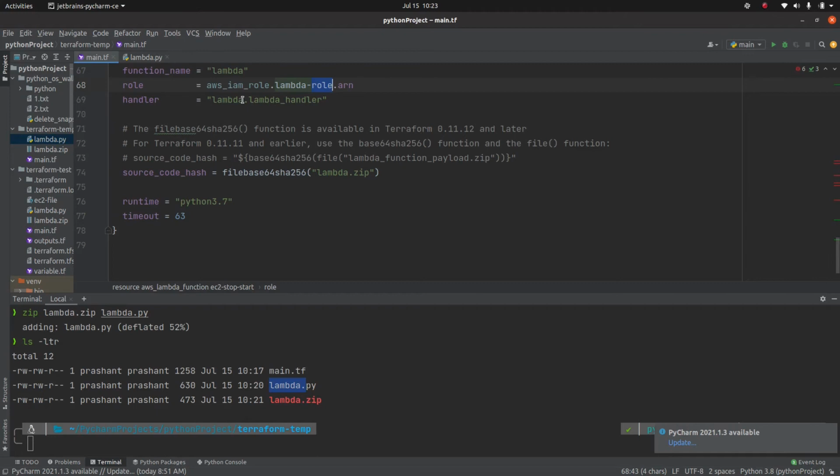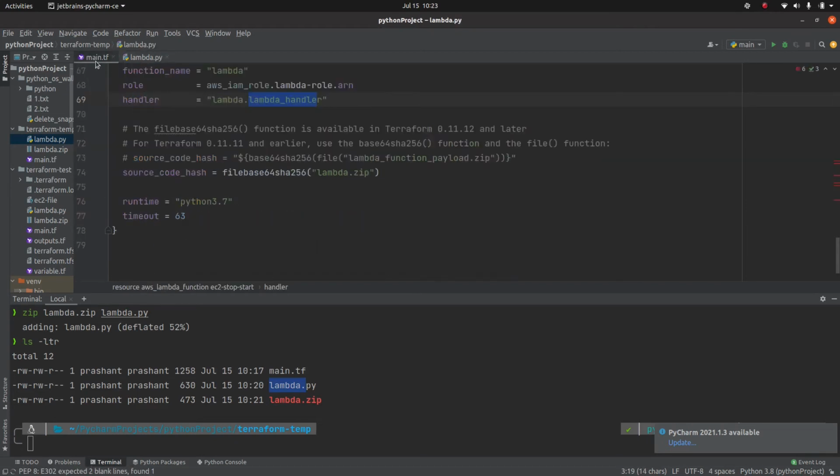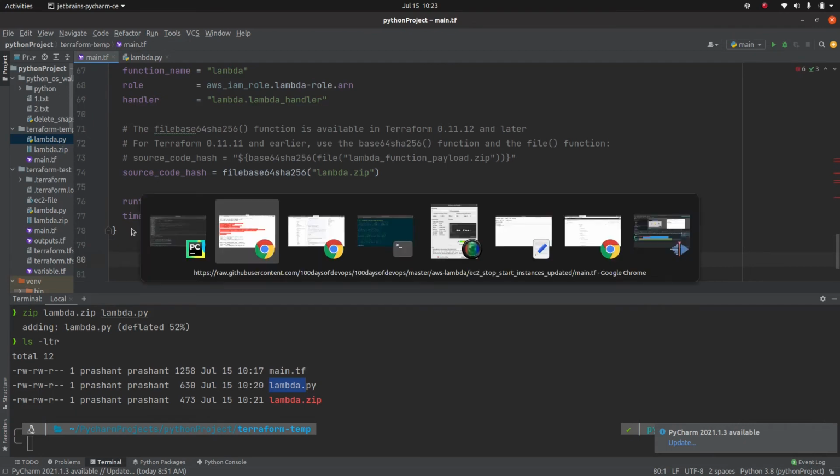The handler starts with our function name, followed by the entry point, which is lambda_handler. Then the source code hash of the same file, and the runtime environment. The default timeout for a lambda function is 3 seconds, so if you want your code to execute for more than 3 seconds, you can define a timeout over here. Now we are done with two parts of our code.